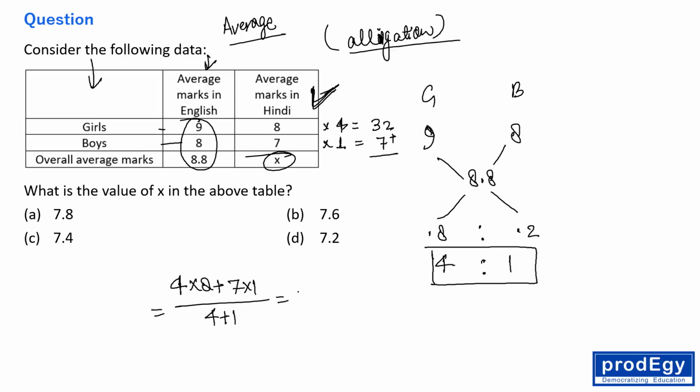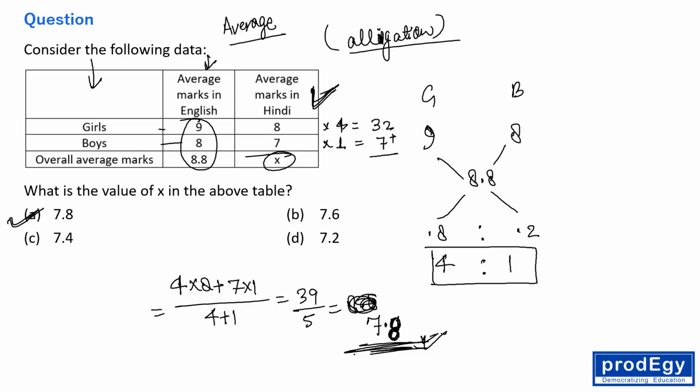So 32 plus 7 is 39, 39 by 5 is 7.8, I'm sorry. So everyone, the correct answer is 7.8. Okay, fine.